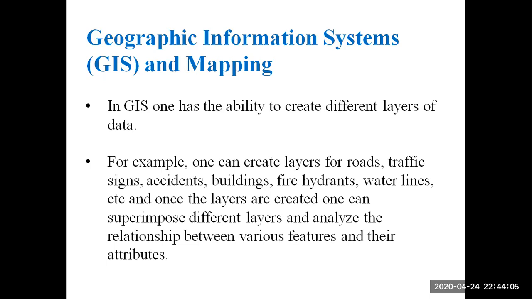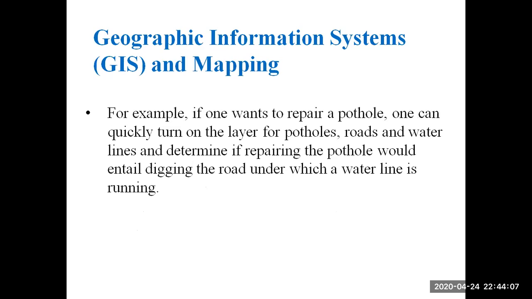Let's see about it in the next example. So here, if one wants to repair a pothole, one can quickly turn on the layer for potholes. So one will check the data related to the potholes, roads and water lines and determine if repairing the pothole would involve digging the road under which a water line is running.